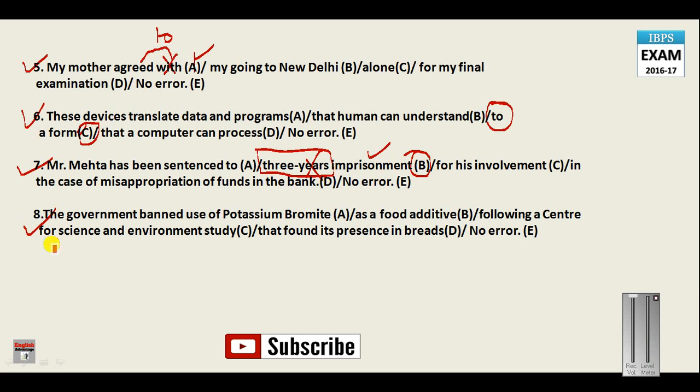Now let us move on to question number 8. The government banned the use of potassium bromide as a food additive following a Center for Science and Environment study that found its presence in breads. In English there are many words that have no plural, and one of them is bread.